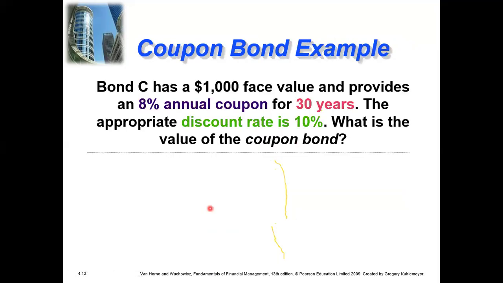So this is a practice question. Bond C has $1,000 face value and provides an 8% annual coupon for 30 years. The appropriate discount rate here is 10%. What is the value of the coupon bond? So we have to check what should be the value of this bond.